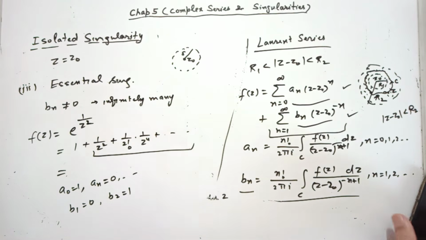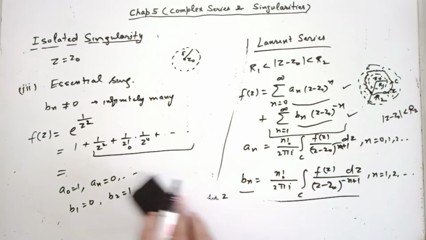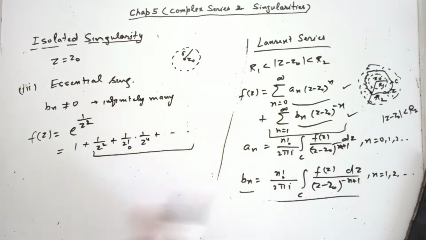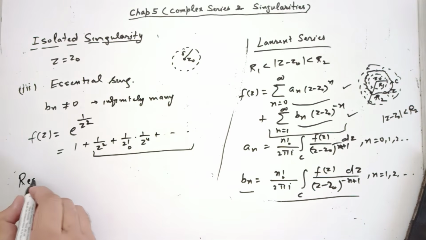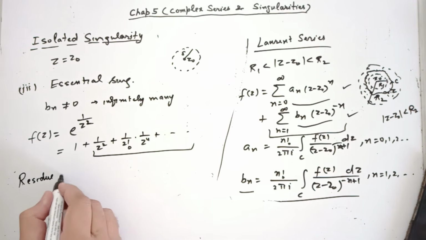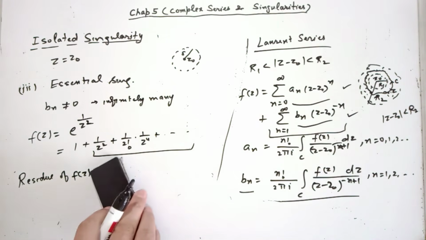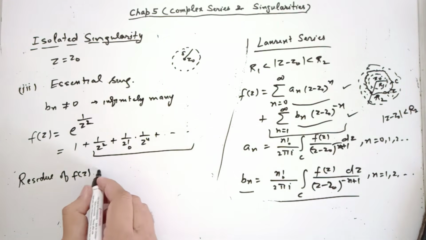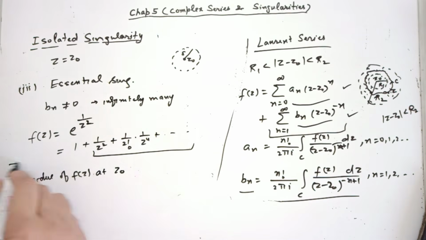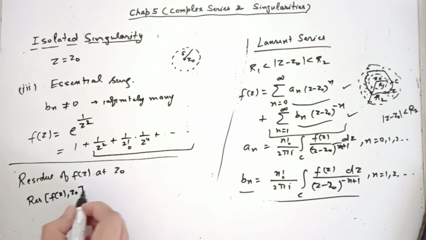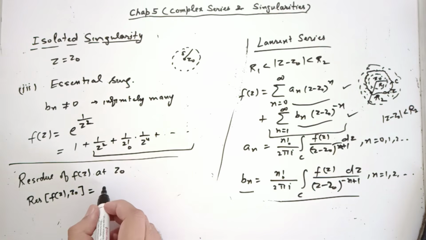Next we have the concept of residue. What is residue? Very important. Residue of f(z) at the isolated singularity z0, that we denote by Res(f(z), z0). This is defined as b1.